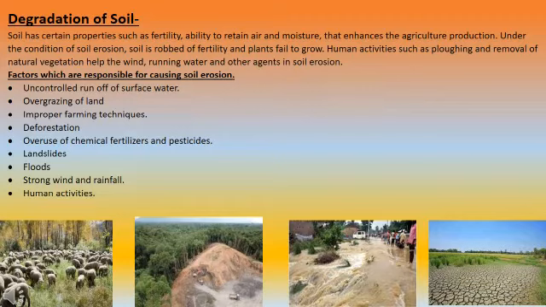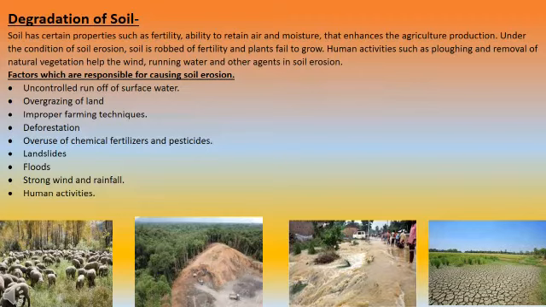And what are the factors responsible for the causes of soil erosion? The uncontrollable runoff of surface water. If floods occur, the top fertile layer of the soil will run off. Overgrazing of the land, as you can see in this module: the animals grazing on the farmland will reduce the soil fertility, and the land will turn into barren land.